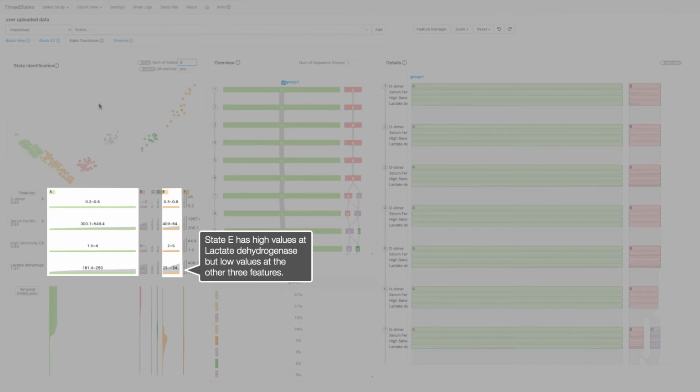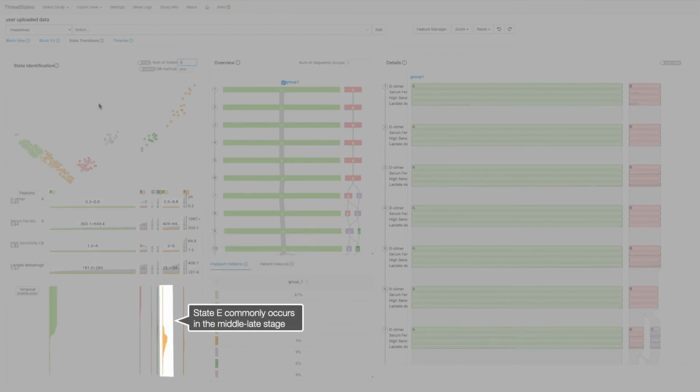Here, we can see that state A and state E had similar value distributions for the first three time point features. The main difference between state A and state E is lactate dehydrogenase. At this feature, state E has higher feature values than state A. The area chart shows that, unlike state A, state E commonly occurs in the middle late stage of the disease.